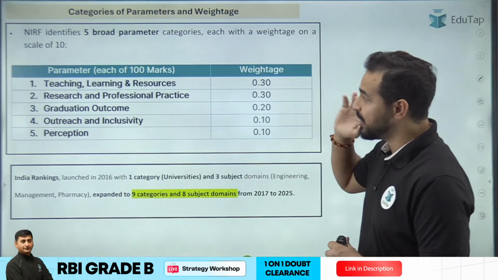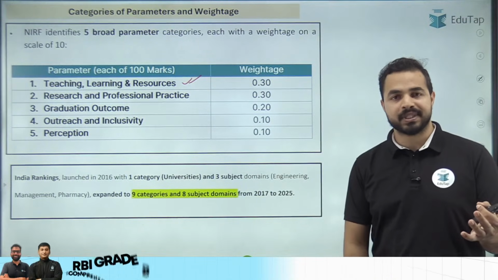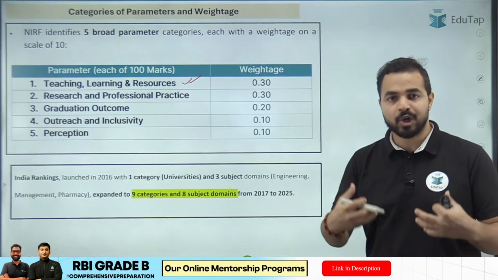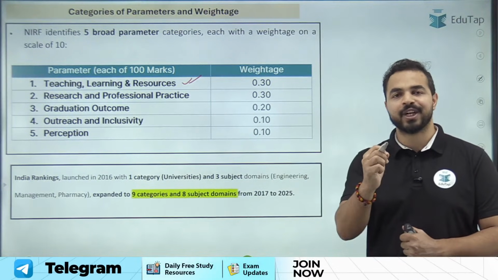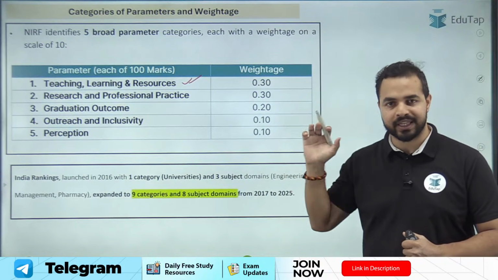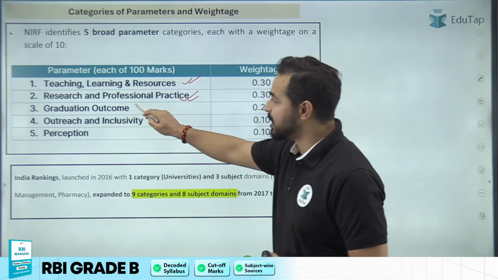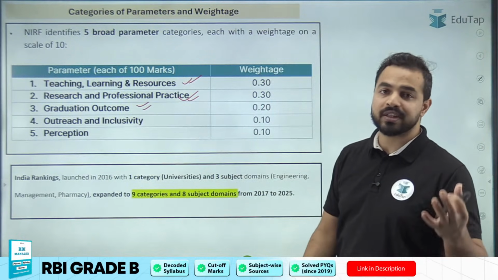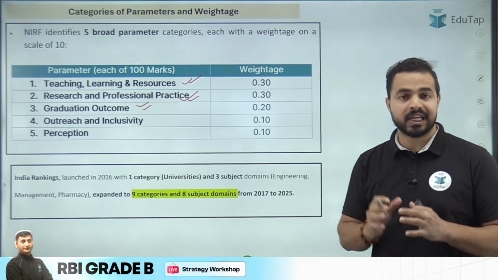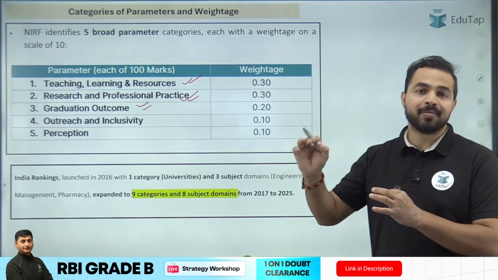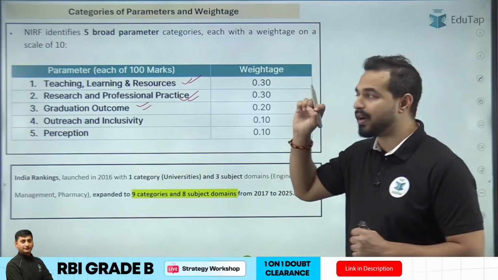So the first parameter is Teaching, Learning and Resources. So कैसी टीचिंग है वहां पर, how exactly, what exactly you are going to learn, what are the different kinds of practices which are being used there. It is having the weightage of 0.3 in this particular ranking. After that, Research and Professional Practice, Graduation Outcome, what is the outcome of the graduation, whether you are basically getting the desired knowledge and the desired skill set which is basically demanded by the market right now. So all these things are very important to be covered, right?